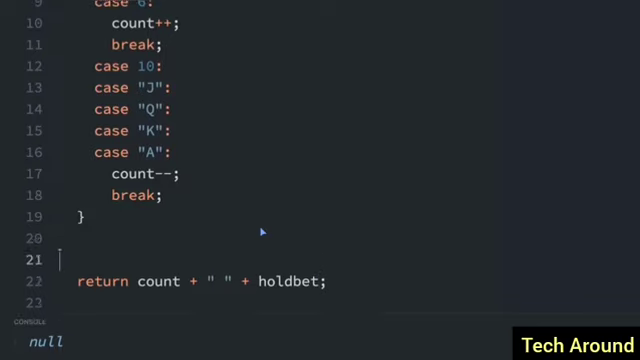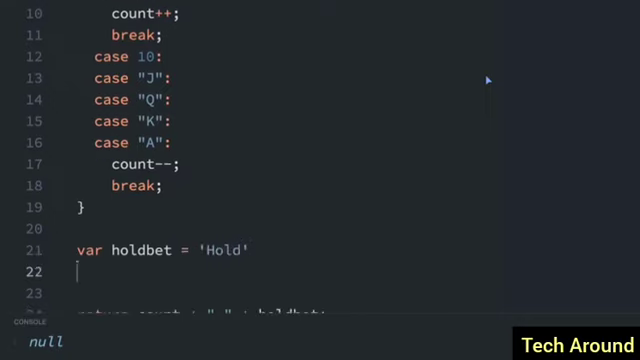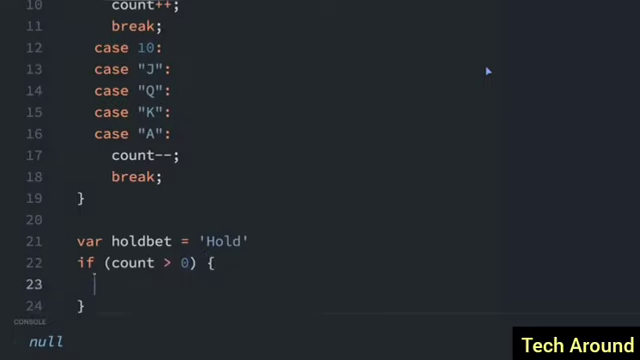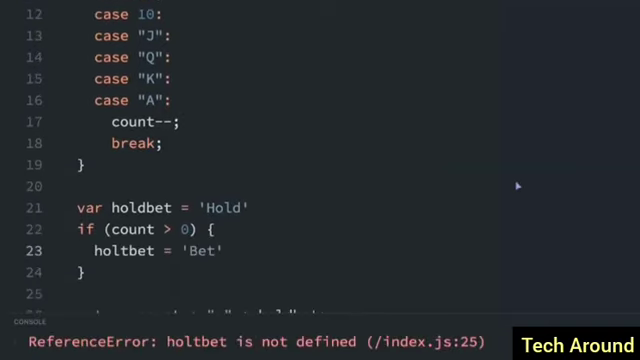We are going to set what that hold bet value is. First, we'll create the hold bet variable, and we'll set it to hold. However, if count is more than 0, then we can set hold bet to equal bet. So now this should work. Let's test it out and see if we've made any mistakes yet.